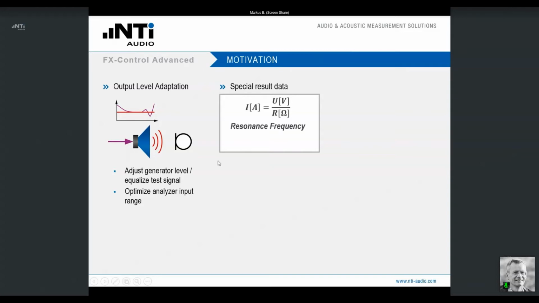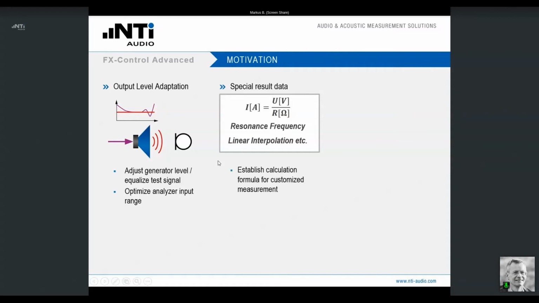Maybe you want to know the resonance frequency of a frequency response, or you are looking for a linear interpolation of a curve. There are many specific demands that are typically not covered by standard analyzers, by standard measurement functions.